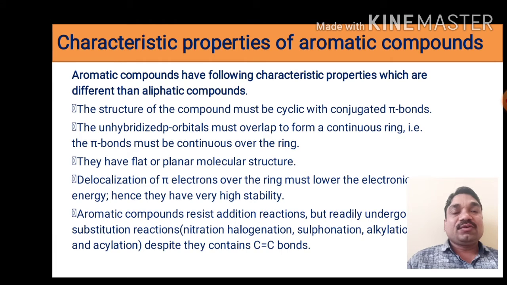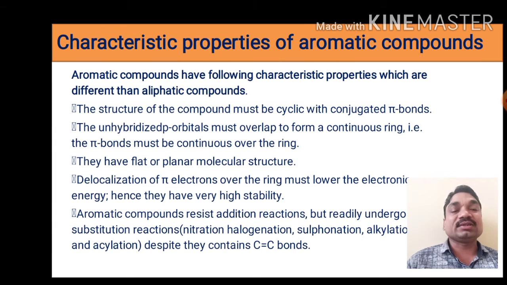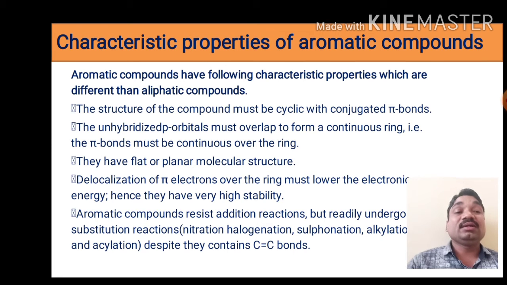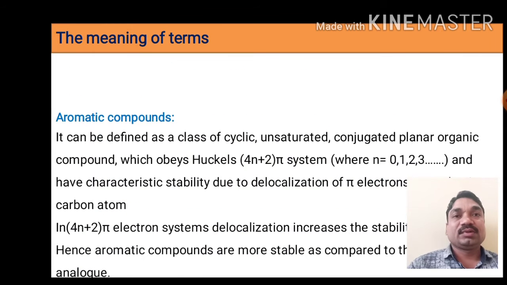So when one electrophile or electrophilic reagent on the substrate molecule gets replaced by another electrophile or electrophilic reagent to form the product, it is called a substitution reaction. For example, nitration, halogenation, sulfonation, alkylation and acylation, despite the fact that they contain carbon-carbon double bonds. So these are the characteristic properties of the aromatic compounds.